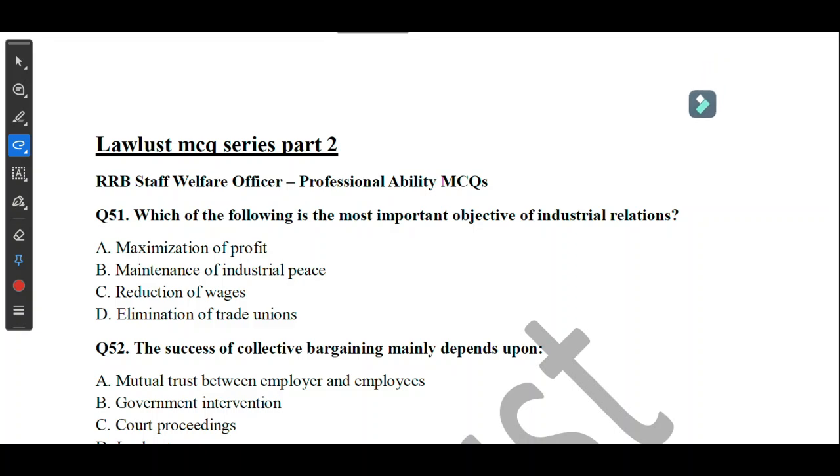Today we are continuing the series of 500 MCQs for Staff Welfare Officer RRB. So we will start with question number 51. Which of the following is the most important object of industrial relation? So the answer here is maintenance of industrial peace.